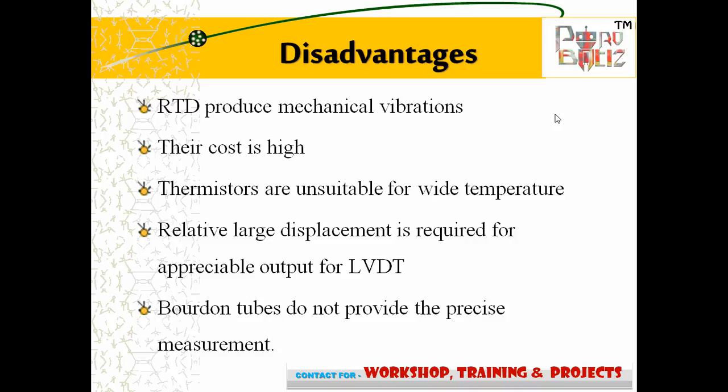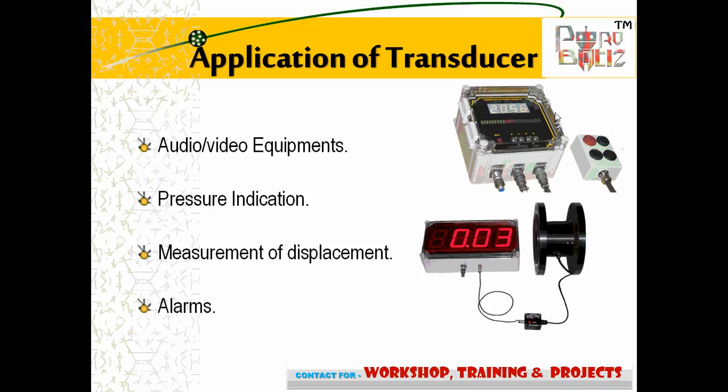Disadvantages. Now I explain the disadvantages. RTD produces mechanical vibration. The cost is high. Thermistors are unsuitable for wide temperature ranges. Relatively large displacement is required for appreciable output for LVDT. Bourdon tubes do not provide precise measurement. Application of transducer: audio or video equipment, pressure indication, measurement of displacement, alarms.